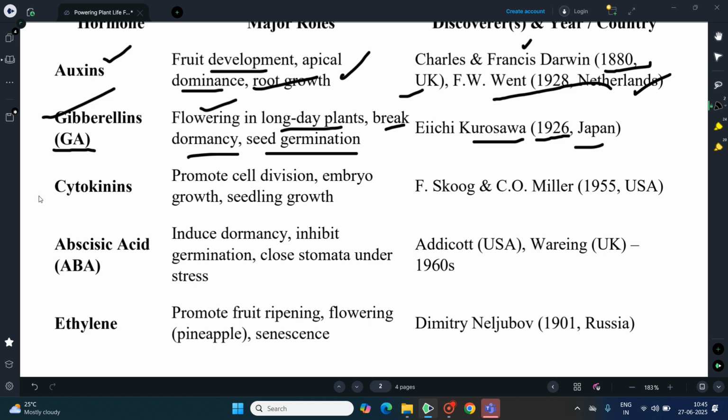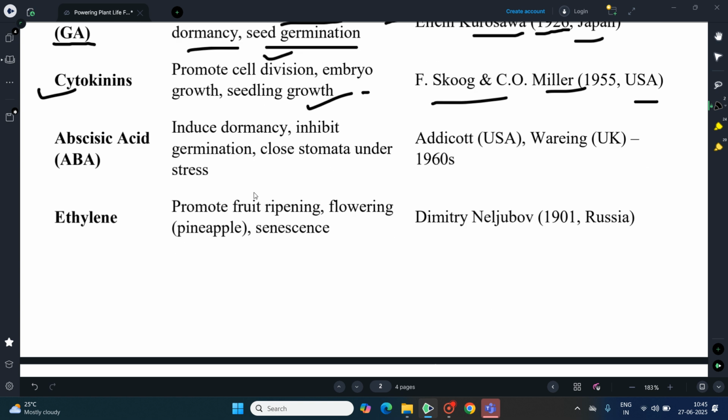And the third hormone is cytokinin. It promotes cell division and also embryo growth and seedling growth. Discovered by Skoog and Miller in 1955 in the USA. Abscisic acid induces dormancy, inhibits the germination process, and it is normally used for closing of stomata under stress conditions. And this was discovered by Addicott and Wareing. Addicott is from the USA and Wareing from the UK, in the 1960s.